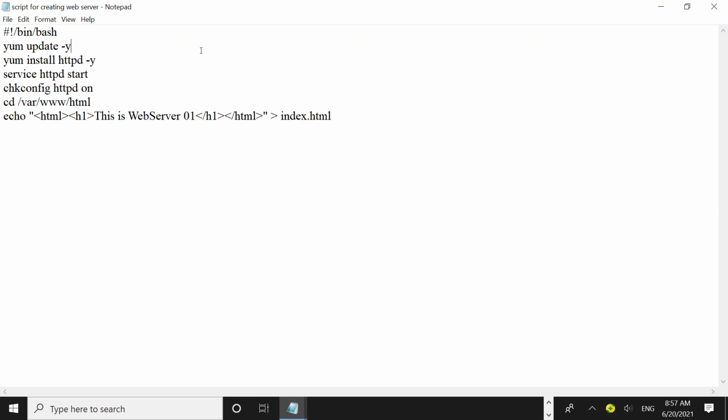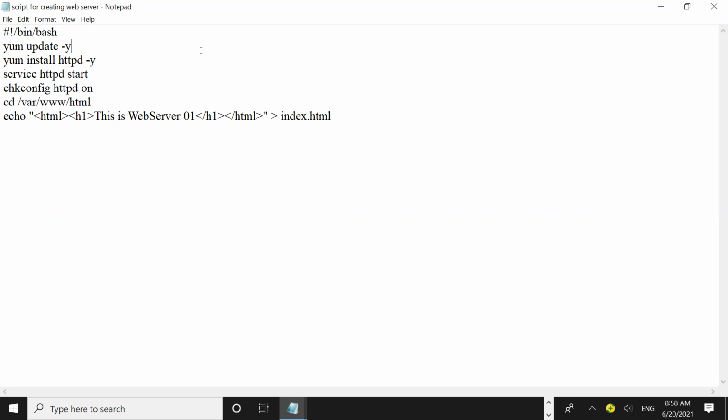The third command will install it, but it is not started. The fourth command, service httpd start, will start your Apache service role. Fifth command, chkconfig httpd on. It is started, but the fifth command will turn the service on further, so it persists.